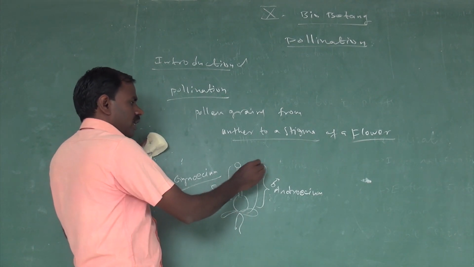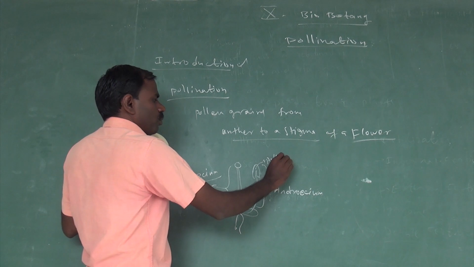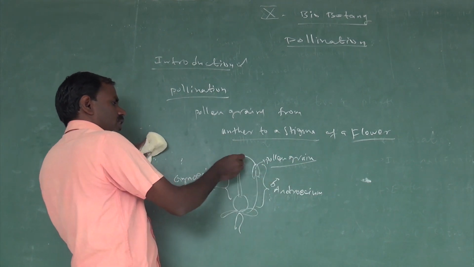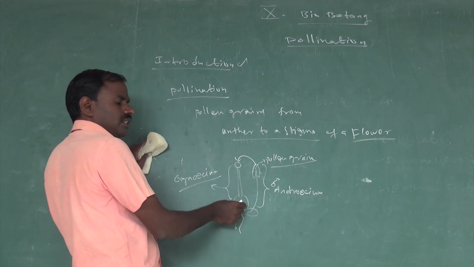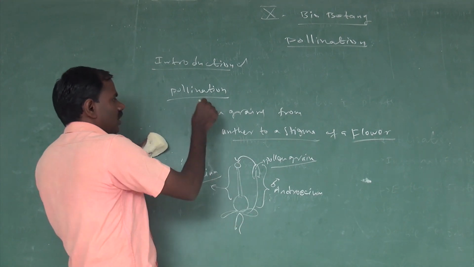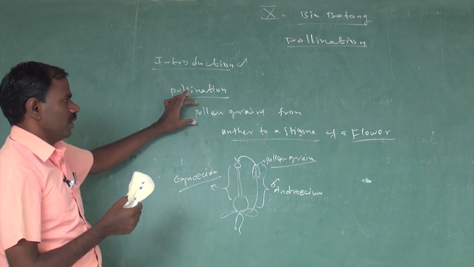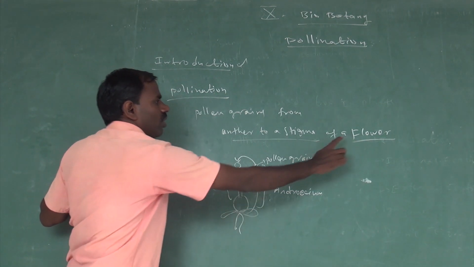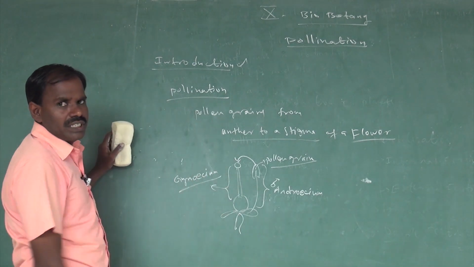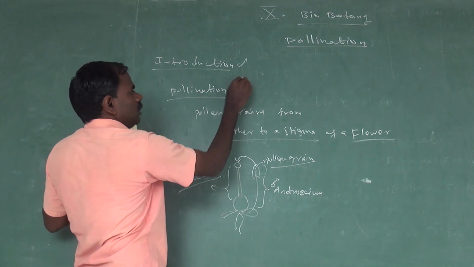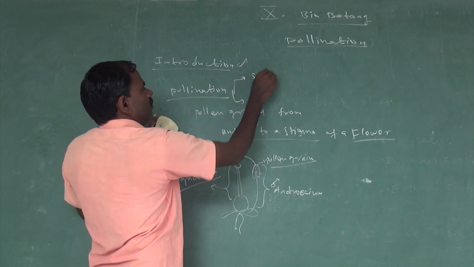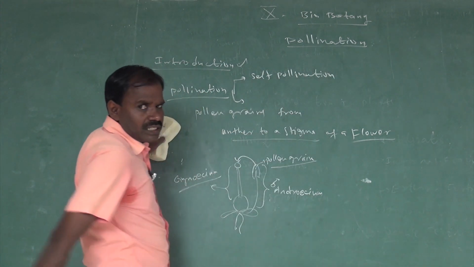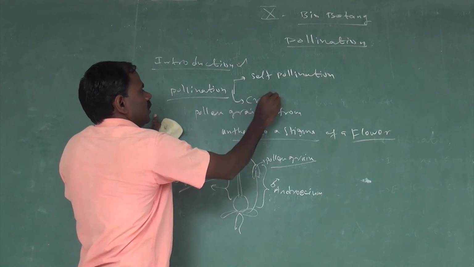So, transfer of pollen grains. Where are pollen grains present? Pollen grains are present only in anthers. The transfer of pollen from anther to stigma of a flower is called pollination. There are two types of pollination: one is self pollination, then the second one is cross pollination.